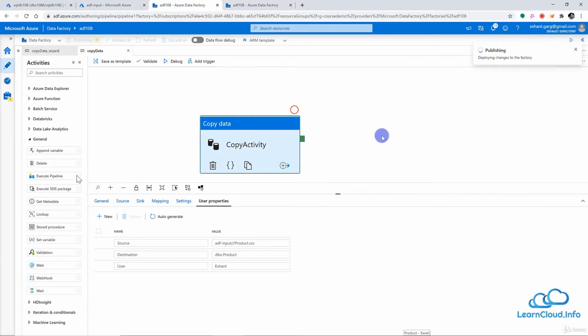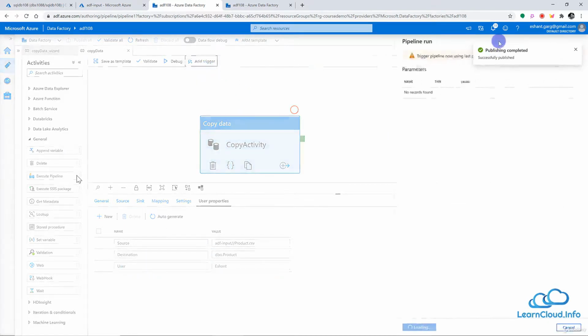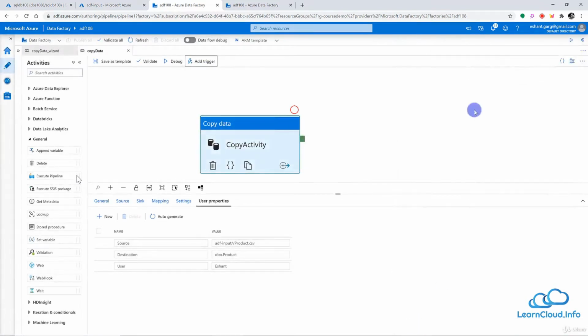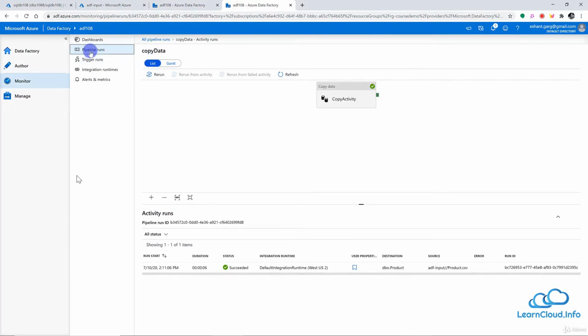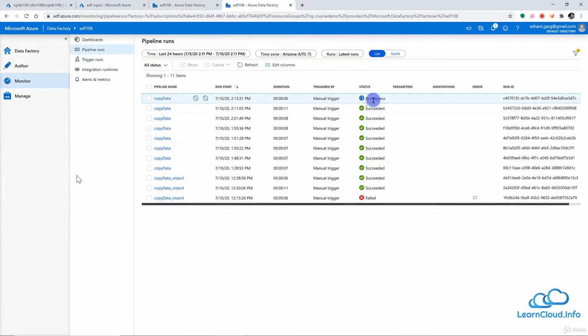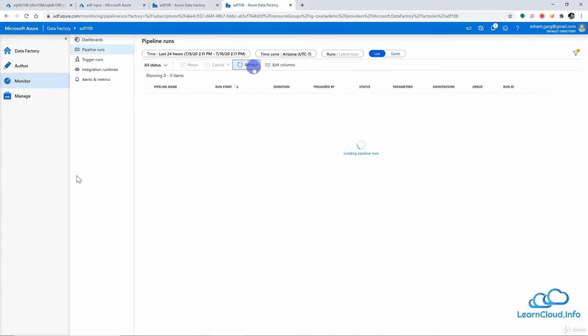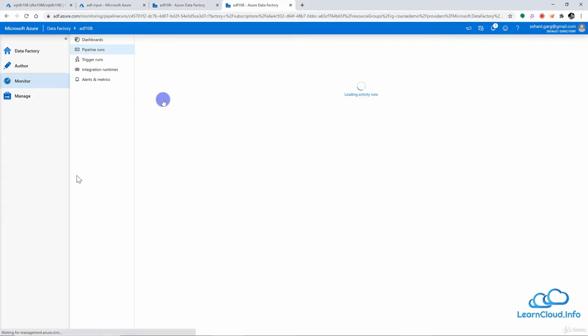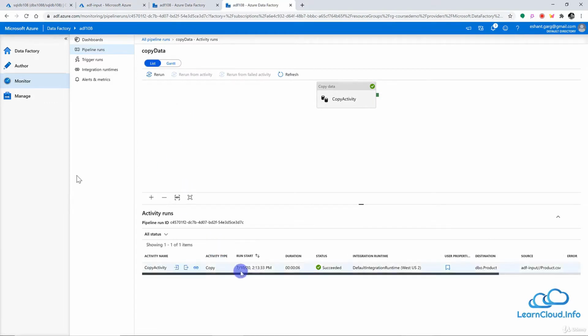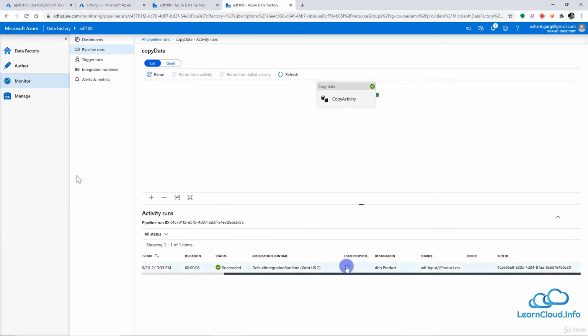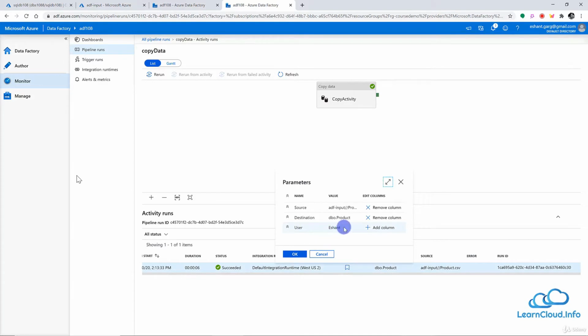And once again, I can run this pipeline, and at that time, if we see in the monitor section, we will see this user property also. So let me run this pipeline. This has published successfully. So let me run this pipeline, and it is running. Let me go back to my monitor section here, and in all pipelines, this is the pipeline which is in progress right now, and this should complete in a second. This is completed. Let me go back to the pipeline here, and on the right hand side, if I open here, I can see the user Ishant.